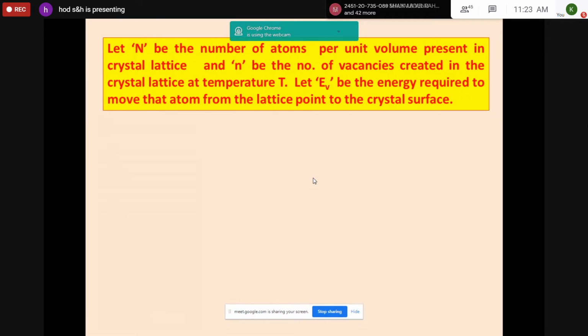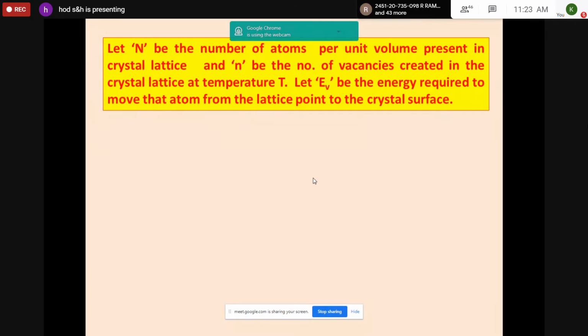Let us assume an atom itself cannot move. It needs certain external energy. So let E suffix v be the energy required to move that atom from the lattice point to the crystal surface. So this we are describing. Consider a metallic crystal. In this metallic crystal, let capital N be the number of atoms per unit volume, small n be the number of vacancies created at any temperature T, and Ev is the energy required to move that atom from the lattice point to the crystal surface.